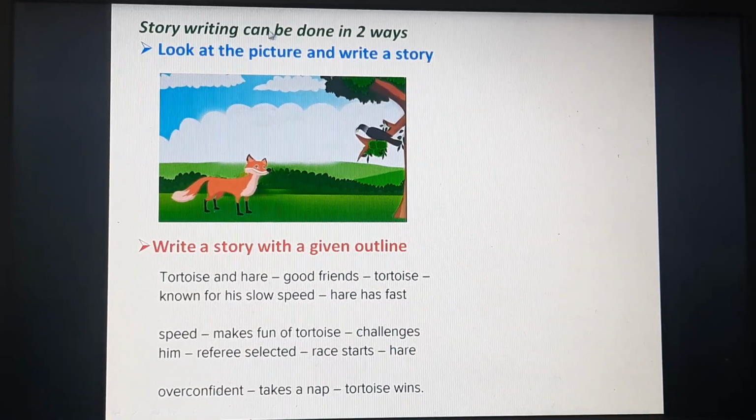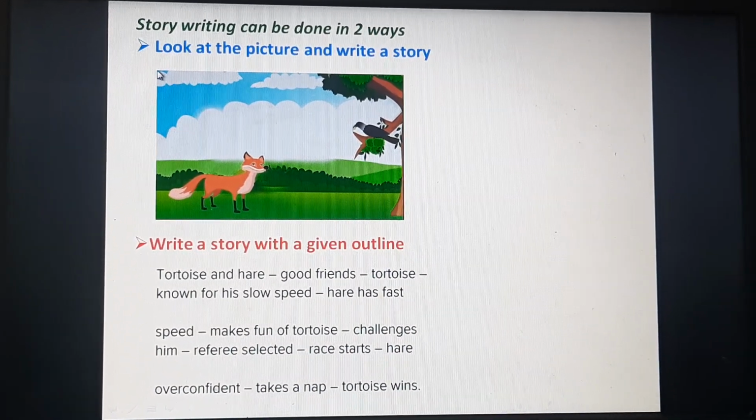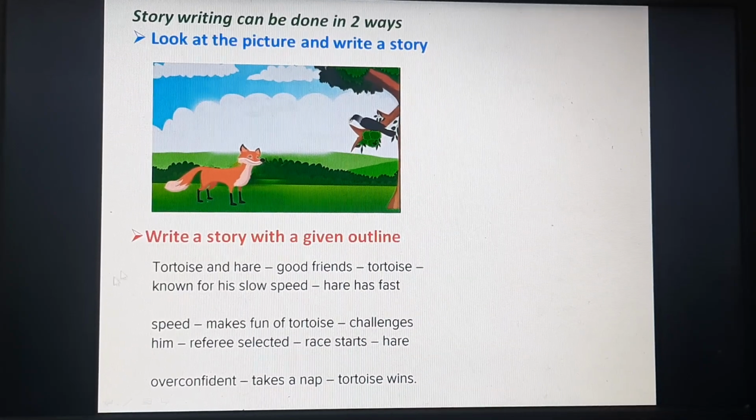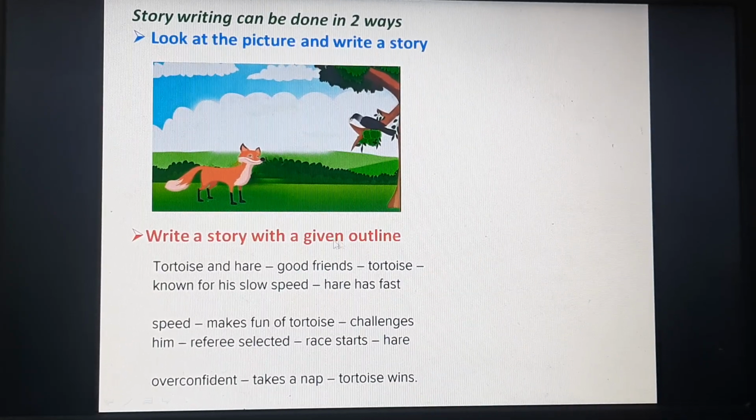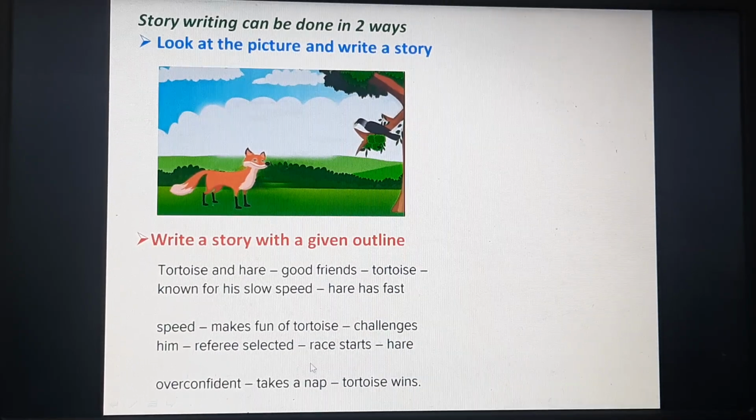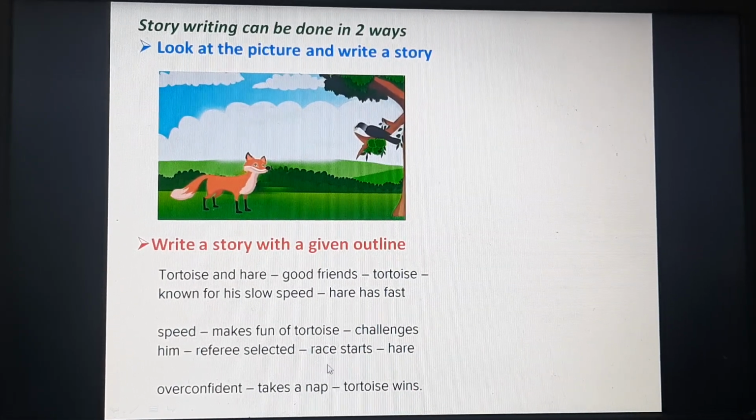Now, story writing can be done in two ways. First, look at the picture and write a story. The second, write a story with the given outline. Clues or hints would be given to you and you have to develop it into a story.